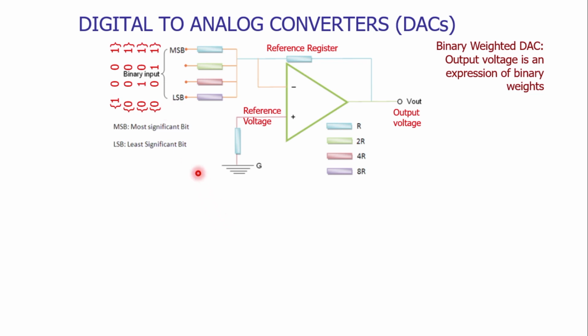This binary input is given to the inverting terminal through a series of resistors. The values of these resistors are shown.